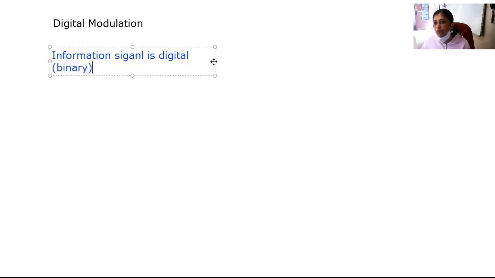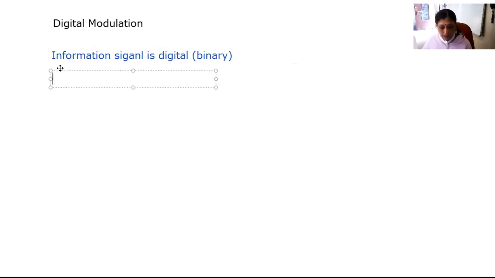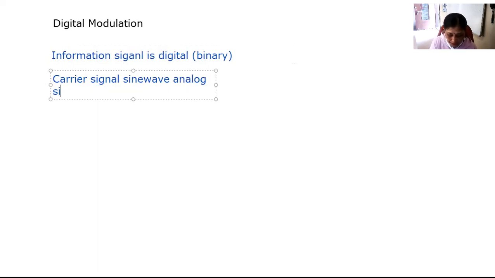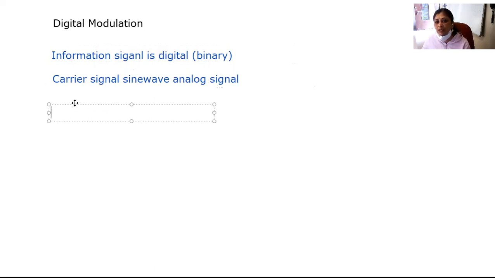And the carrier signal is a sine wave, which is nothing but an analog signal. This particular type of modulation is used in modems.